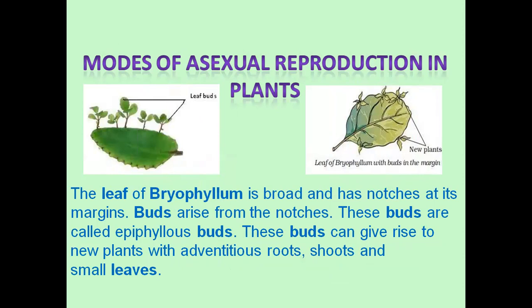Remember, leaf buds. These leaf buds are growing on the margins, and when the leaf buds detach from the leaf, each leaf bud is capable of developing into a new bryophyllum plant. Dear students, this is asexual reproduction by forming leaf buds.